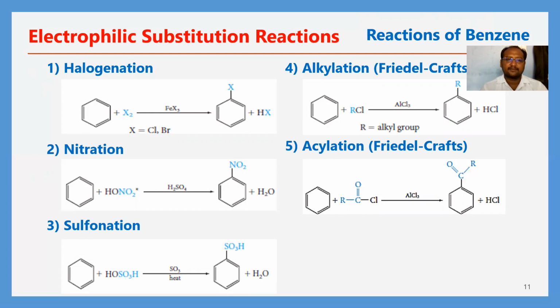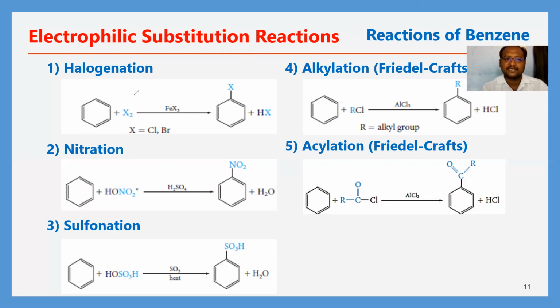Here a halogen is used. When benzene reacts with the halogen in the presence of a Lewis acid, FeX3, which catalyzes the reaction, what is the electrophile? X can be added to this benzene ring.